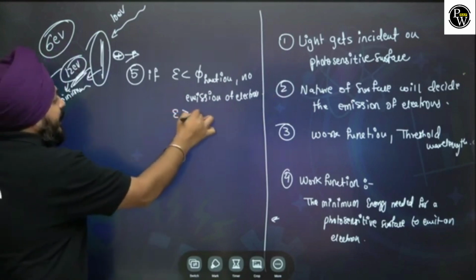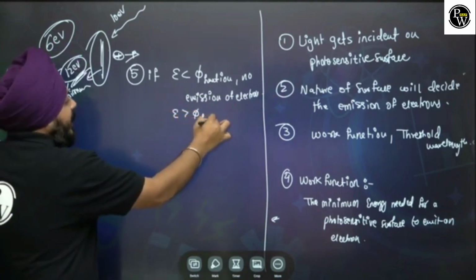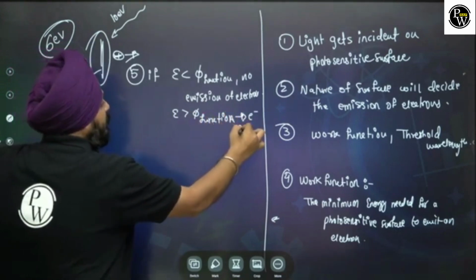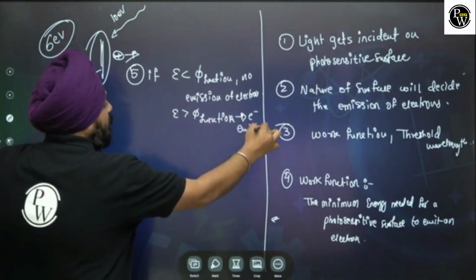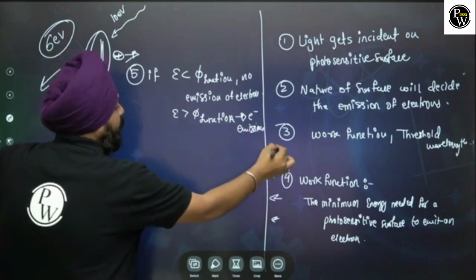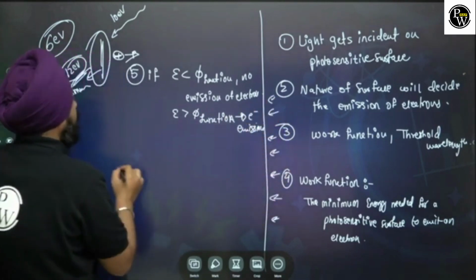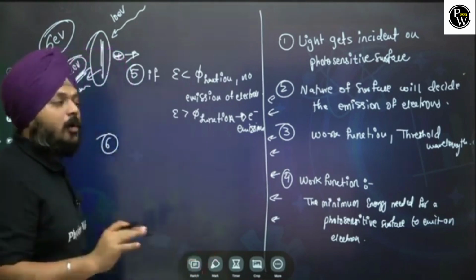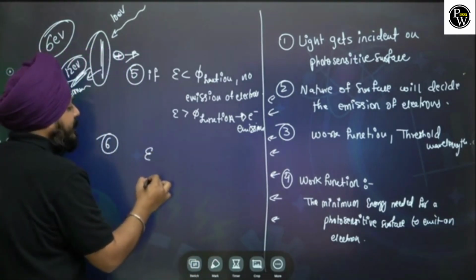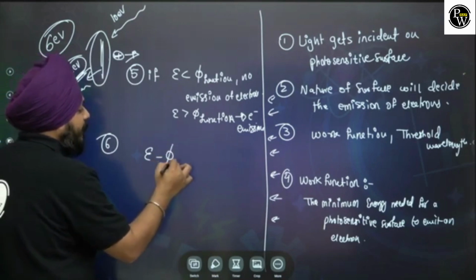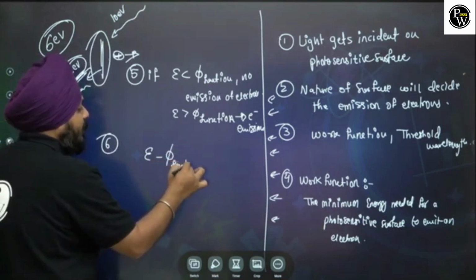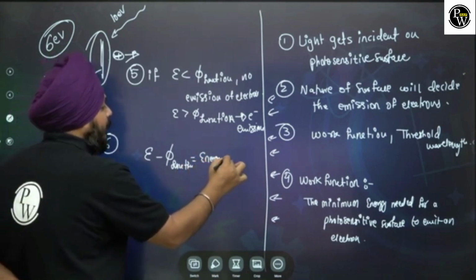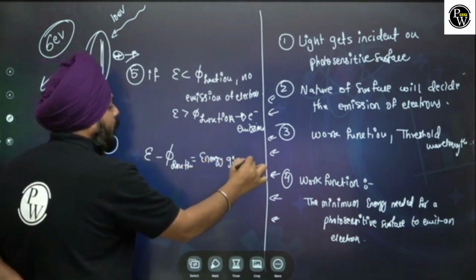Energy should be greater than work function. Then there is a possibility of electron emission. These are the most important points we are about to note here. Point 6: one thing is for sure, the amount of energy that is incident minus work function is equivalent to the energy given to an electron